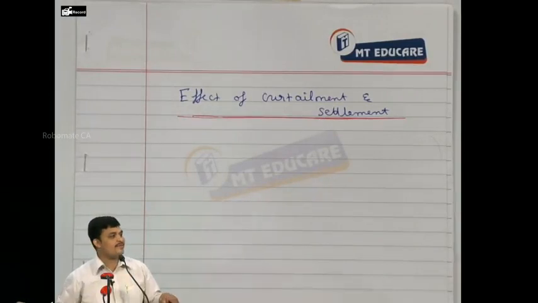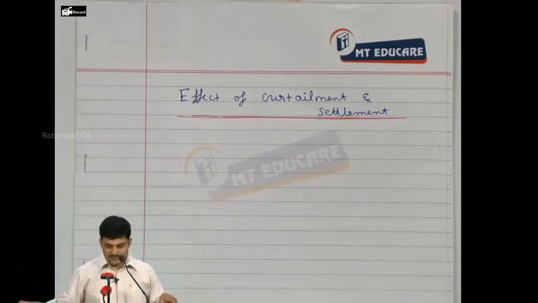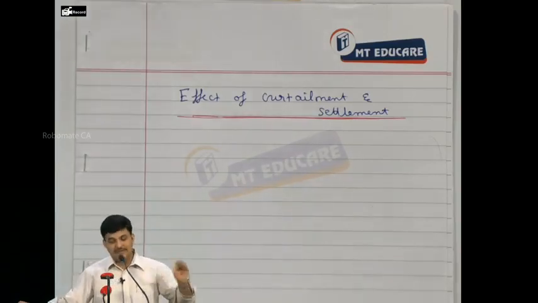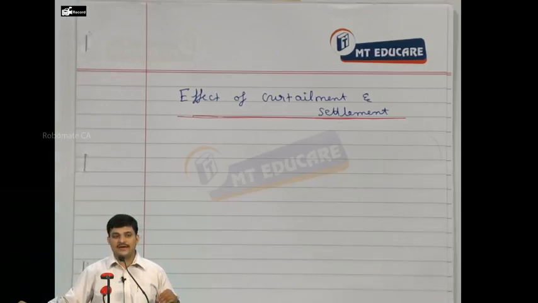Either a reduction in number, out of 5,000 employees, say 200 employees are leaving the organization with a settlement. So it is called curtailment, or maybe a reduction in benefits. Understood? A curtailment primarily refers to reduction in the liability arising from reduction in numbers or maybe reduction in benefits.